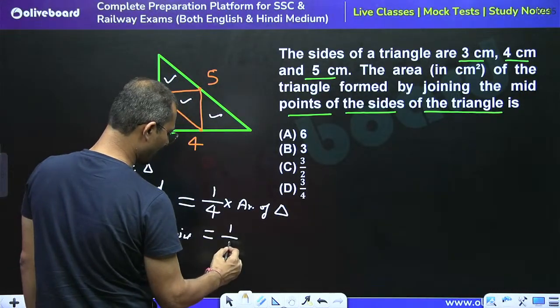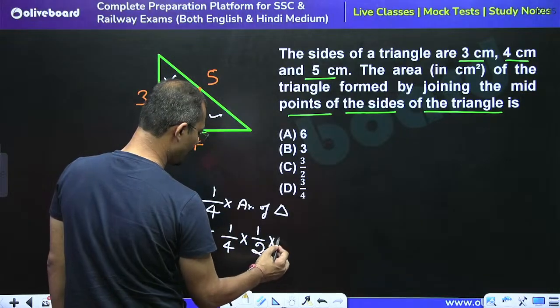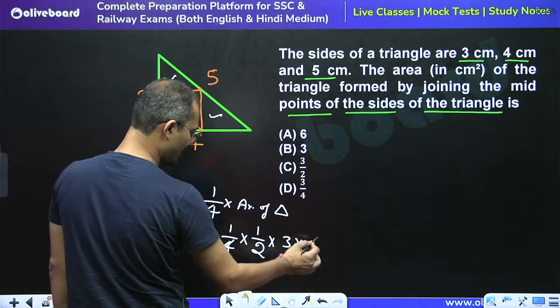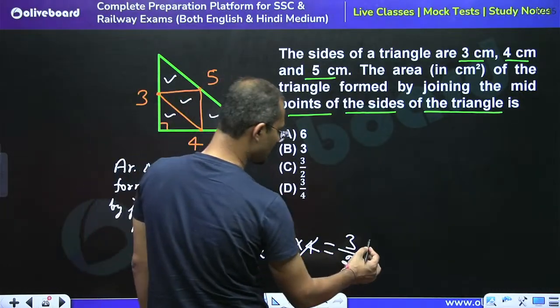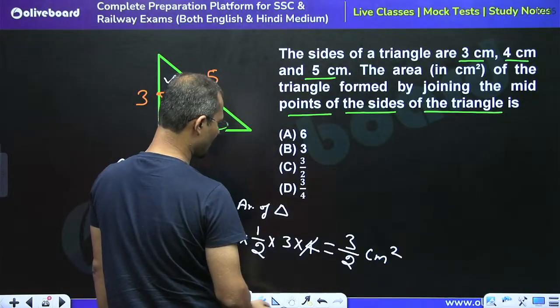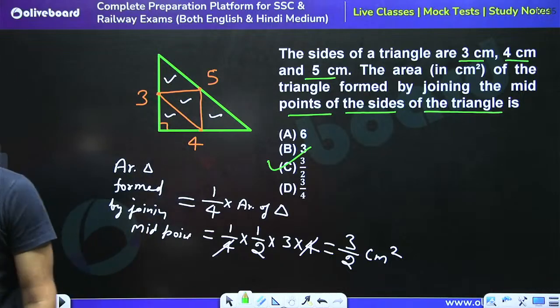So we can say that 1 upon 4. What is the area of triangle? 1 upon 2 into base into height. So 3 into 4, by 4 is cancelled. So we can say that 3 by 2 centimeter square is the right answer. So C part is the right answer. C, Chennai Express, is the right answer.